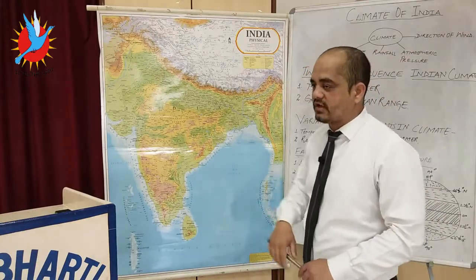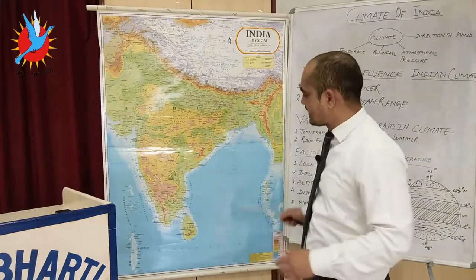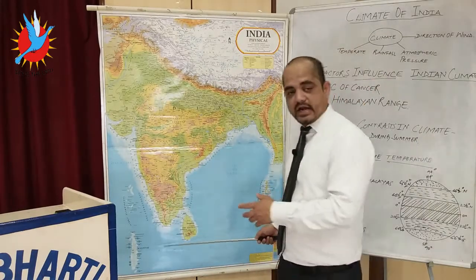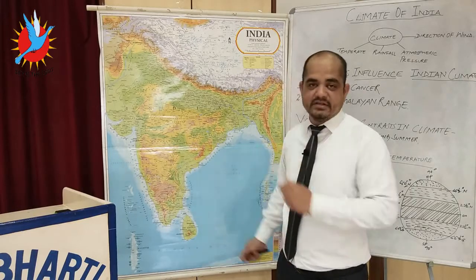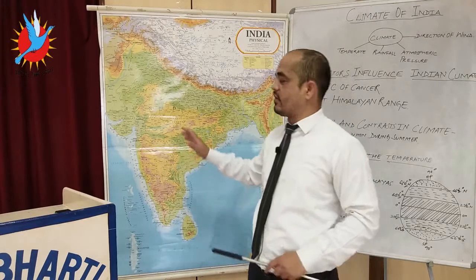Now this peninsula shape and the water bodies which cover India on all 3 sides, the Bay of Bengal, the Indian Ocean and the Arabian Sea, these 3 water bodies create changes in the climatic conditions of India.